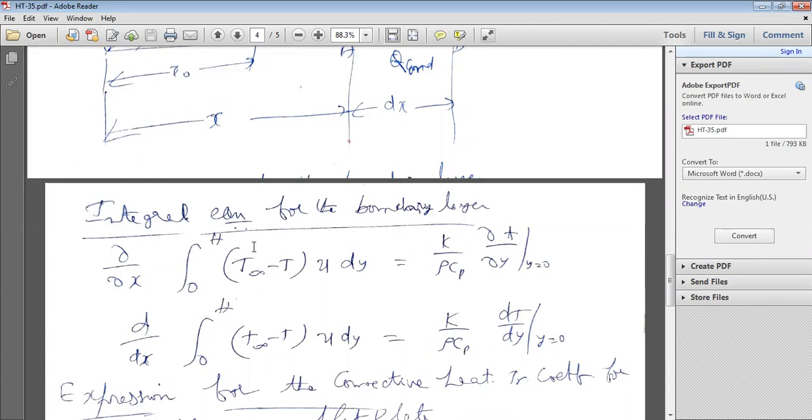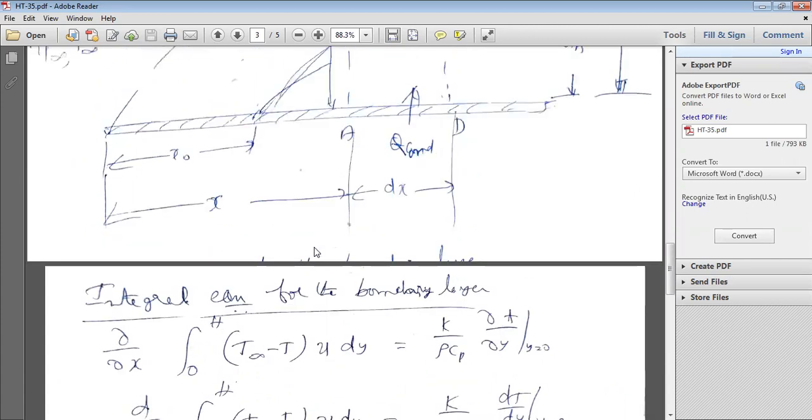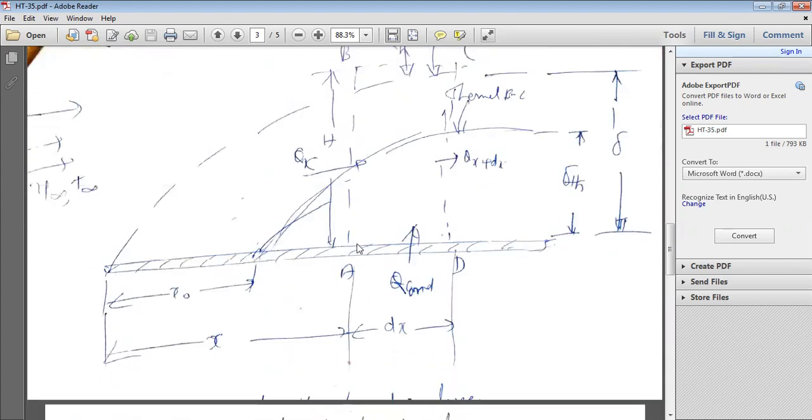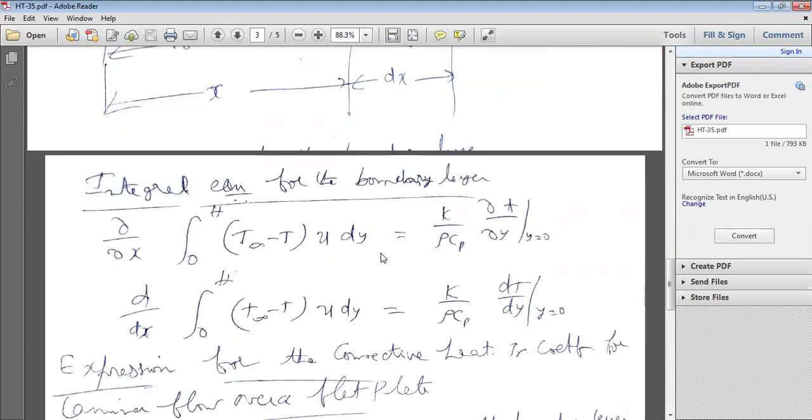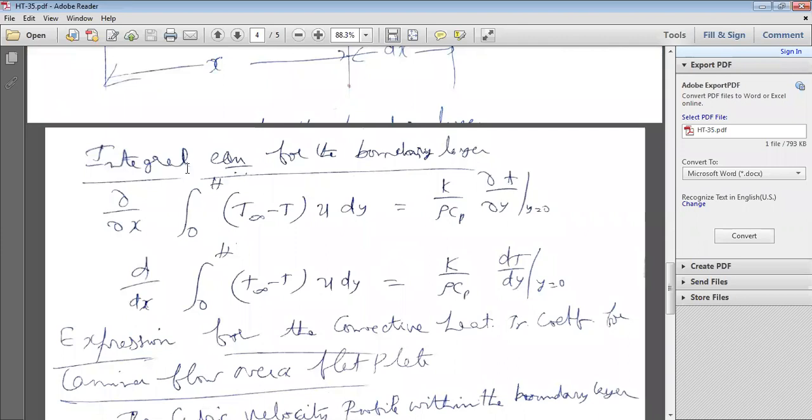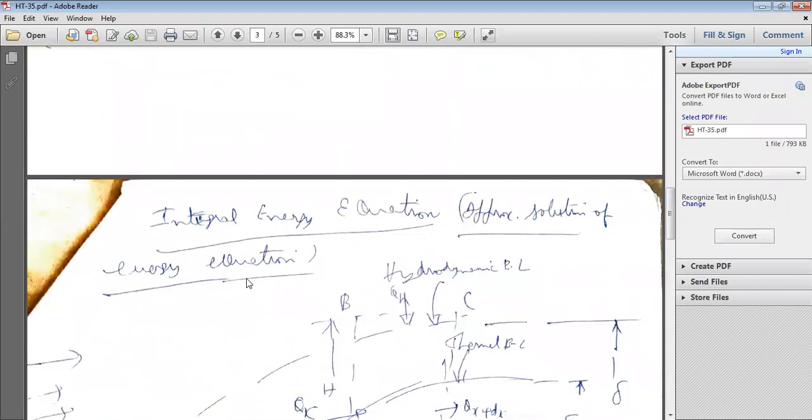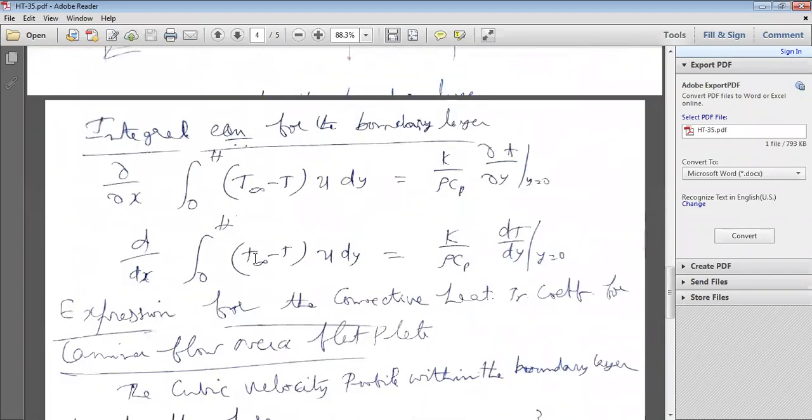All of you listen very carefully. If you are interested, you can refer to the textbooks for this derivation, but I am skipping the derivation. From the energy equation, by considering all these energies, you will get the integral energy equation. That is, the approximate solution of the energy equation will be of the same form as that of the integral momentum equation.